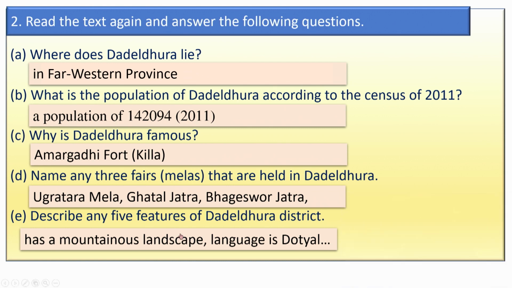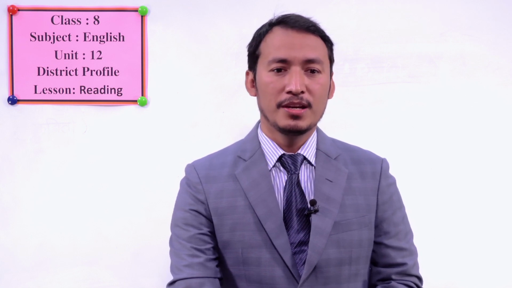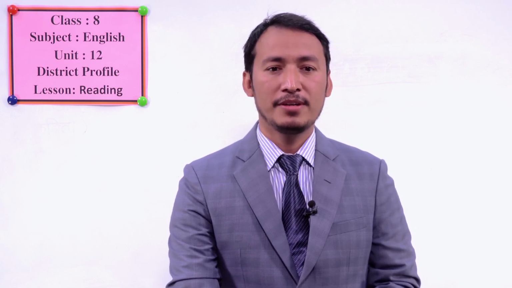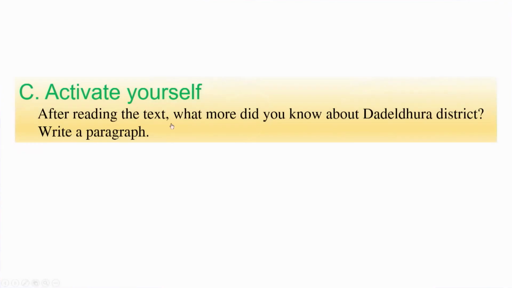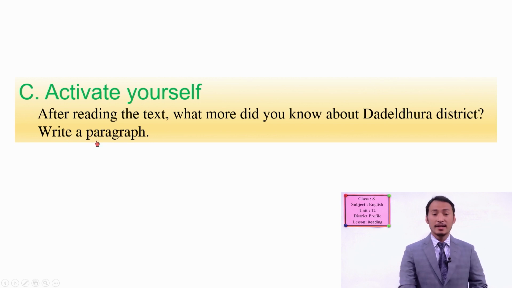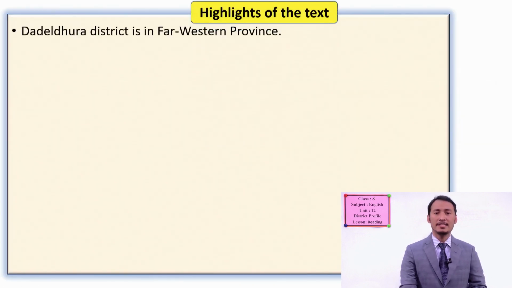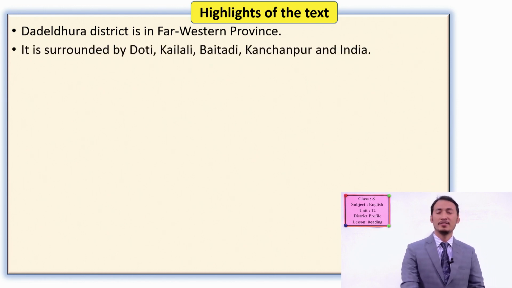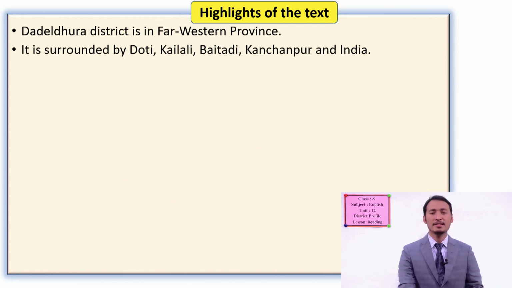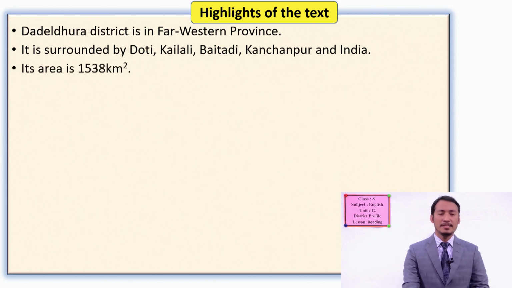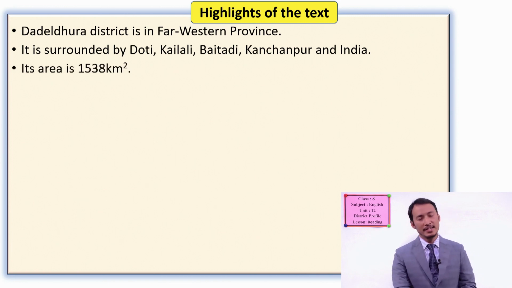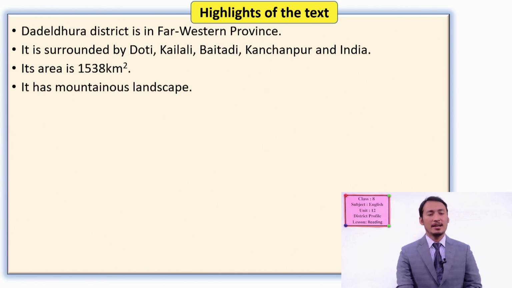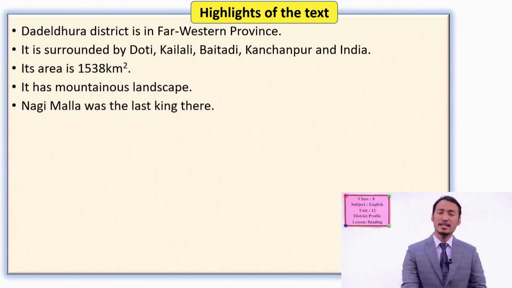Okay, students, now we have come to the end. Now I would like to highlight some of the things that we have learned. We have this exercise for you, as we have already said, writing a paragraph out of these highlights. Dadeldhura district is in far western province. It is surrounded by Doti, Kailali, Baitari, Kanchanpur, and India. I have written in short so that you can find it easily. And another one is its area is 1538 square kilometer, and it has mountainous landscape. Nagimalla was the last king there.